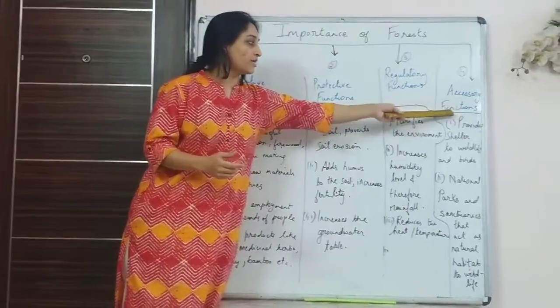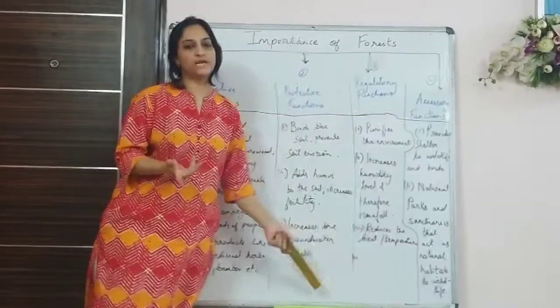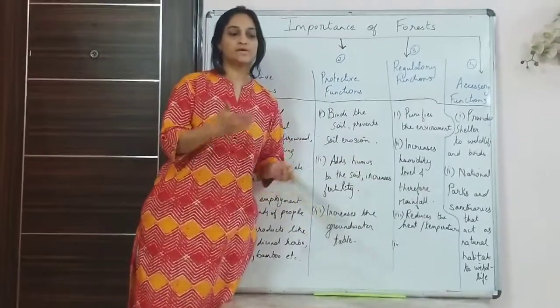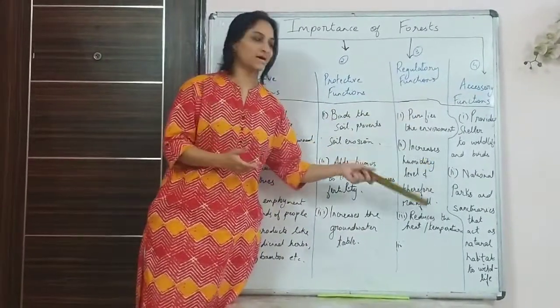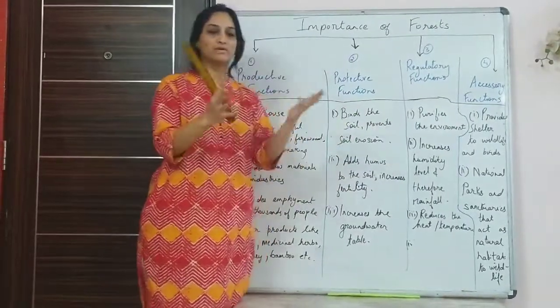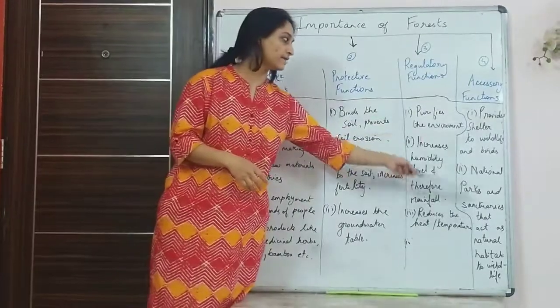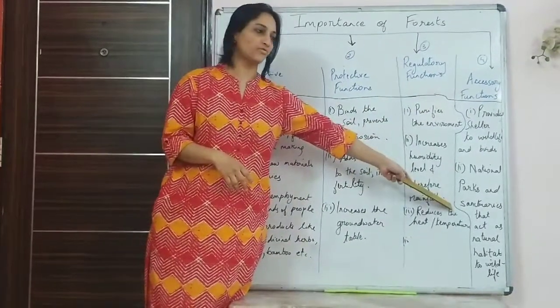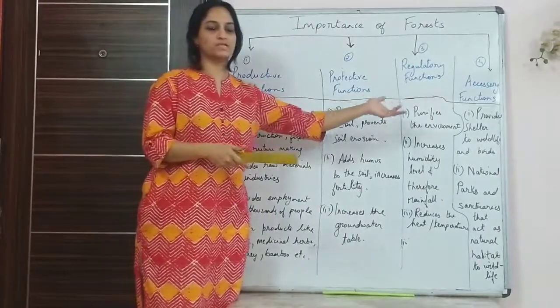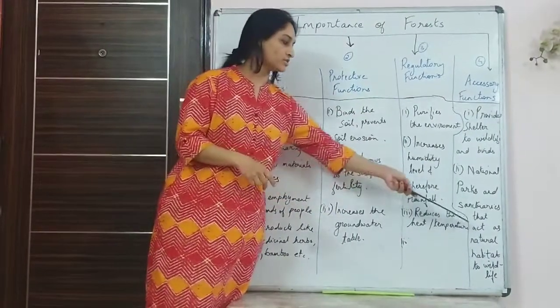Next is accessory functions. Under that, it provides shelter to wildlife, the birds that are there. The government has also created many national parks and sanctuaries to create a natural habitat, a living place for these animals. That also comes under accessory functions, and it also provides recreational facilities for us, like when we go to these national parks and reserves.